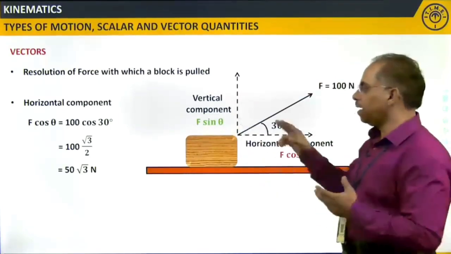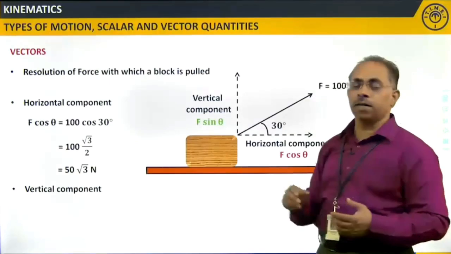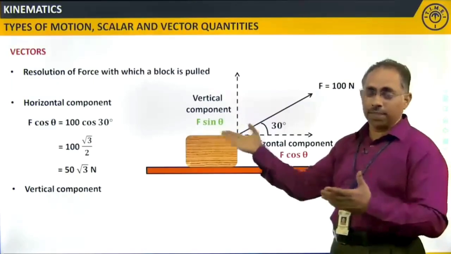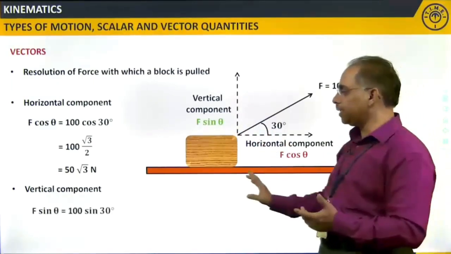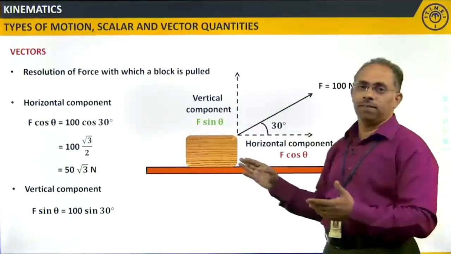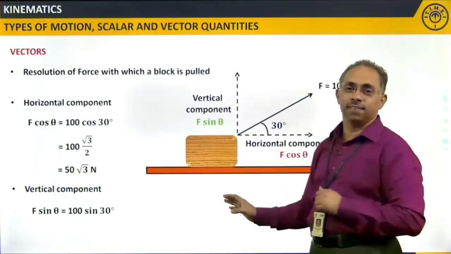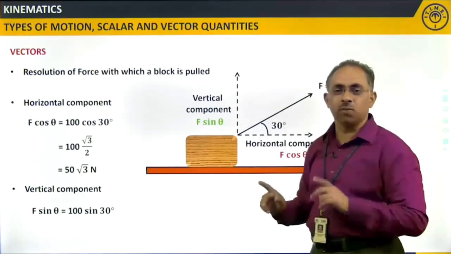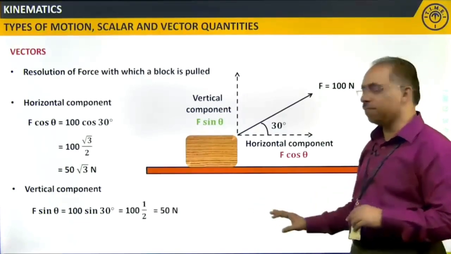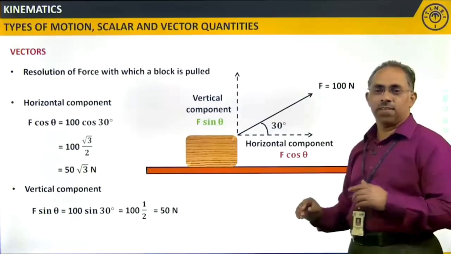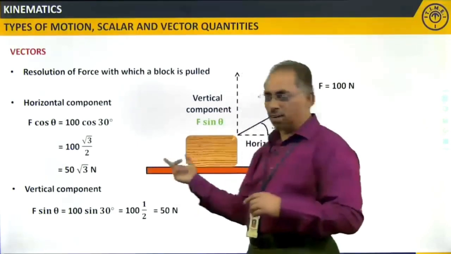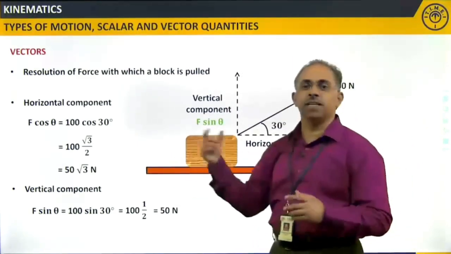Now once we get this horizontal component, we also see the vertical component. How do we get it? The other component we need to find out now. It is very clear, right? F sin theta. Now what is the value of F sin theta here? It is nothing but 100 into sin 30. When I say sin 30, what is its value? Cos 30 is root 3 by 2, so what will be the value of sin 30? Yes, it is half. So 100 into half is 50 Newton. Now when you see clearly, 50 root 3 is the horizontal component and 50 is the vertical component.